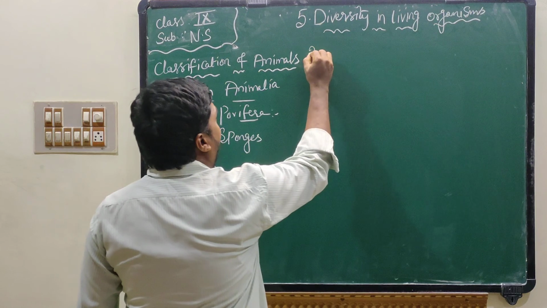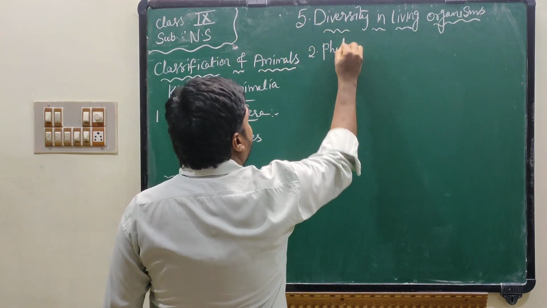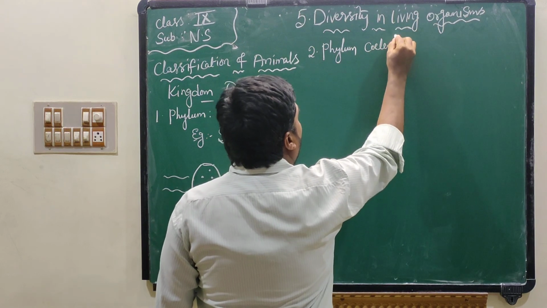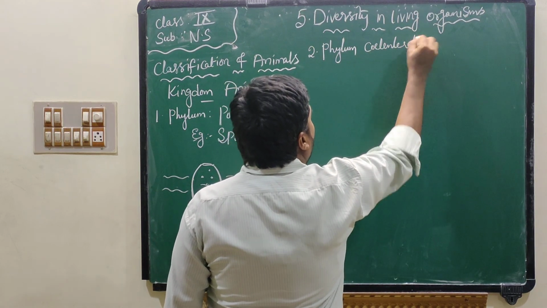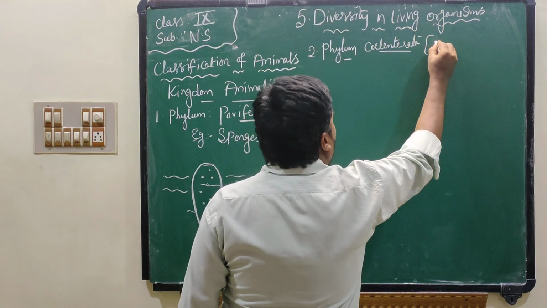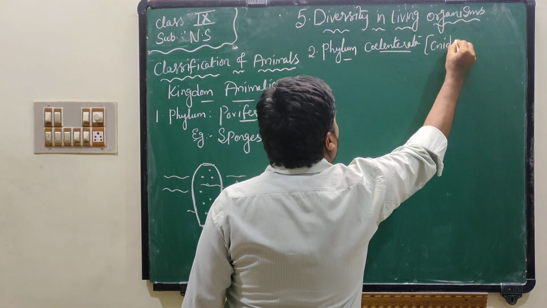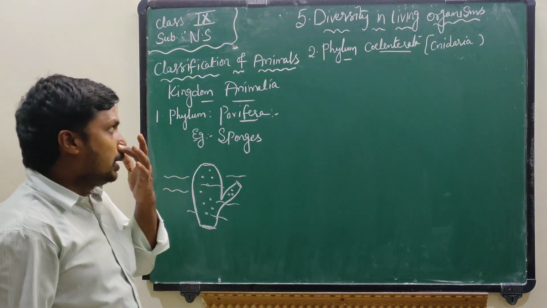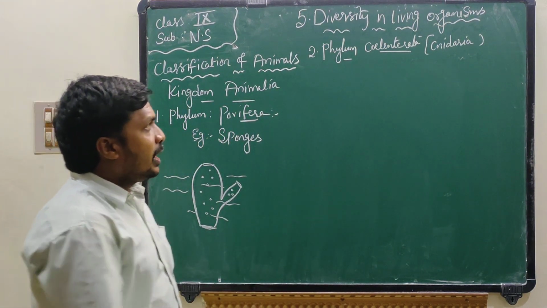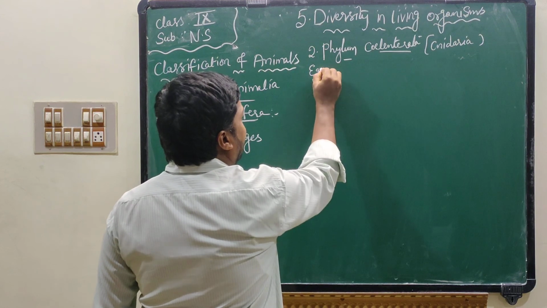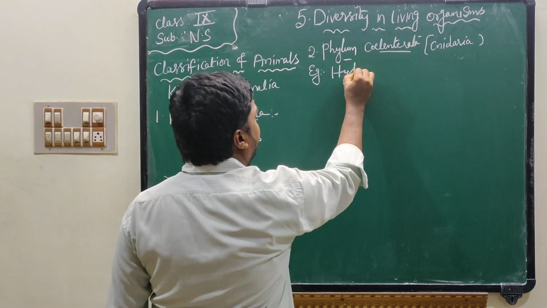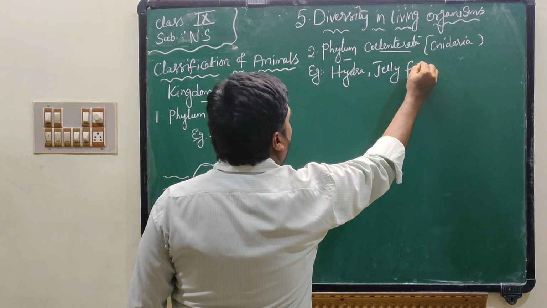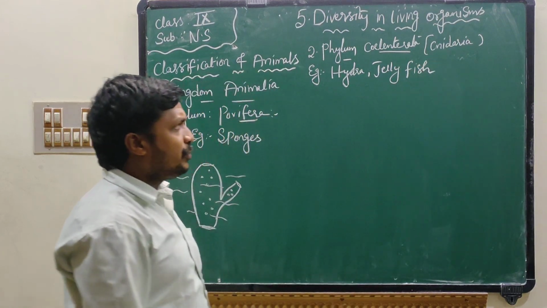Next, the second phylum, phylum Coelenterata, also called Cnidaria. An example of this phylum is Hydra or jellyfish.